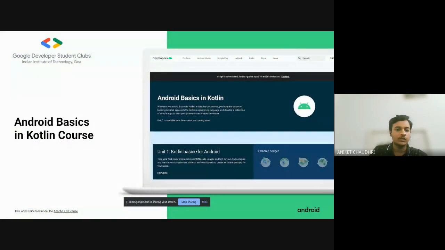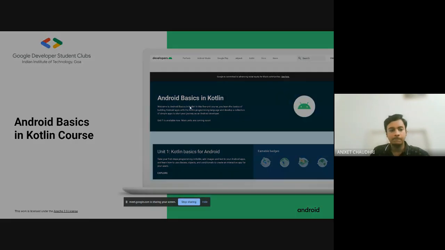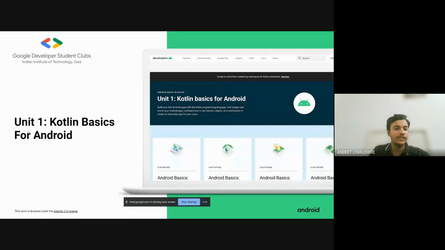So if you open your Android Basics in Kotlin course, this is how it looks. Someone please share it on chat, please. Yeah. So the first unit in that is Kotlin Basics for Android, in which you will learn how to program in Kotlin. Don't worry if you don't have any programming experience. We will take you from the basic level, from scratch, to advanced level.